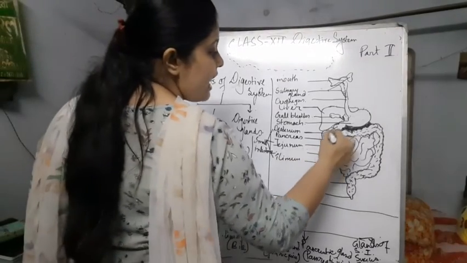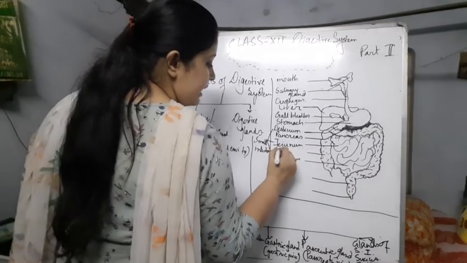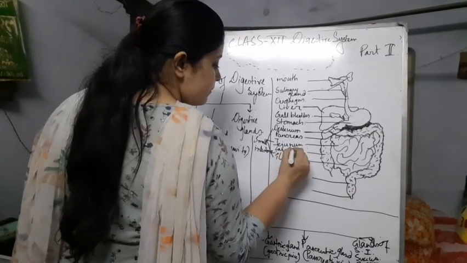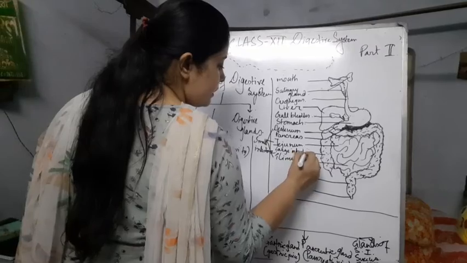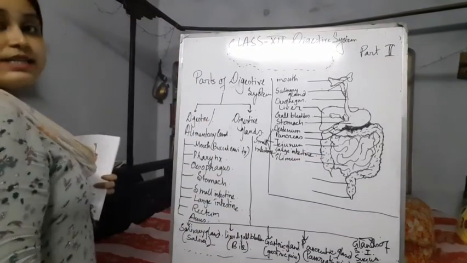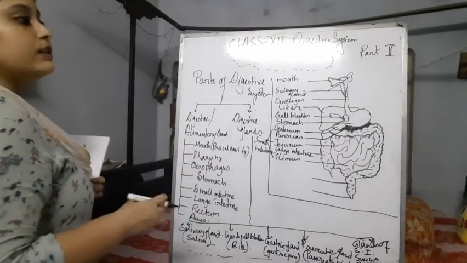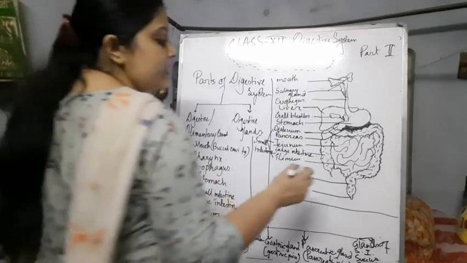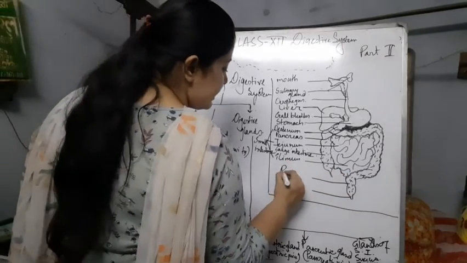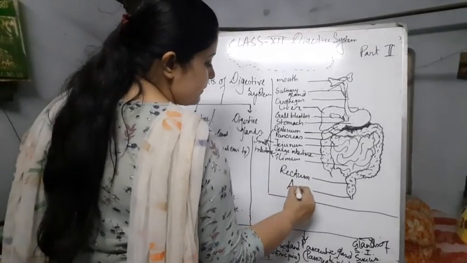And this side part is called the large intestine. Next, the last part of the large intestine, where the extra food is stored before being excreted from our body, is called the rectum, and the very last part is the anus.